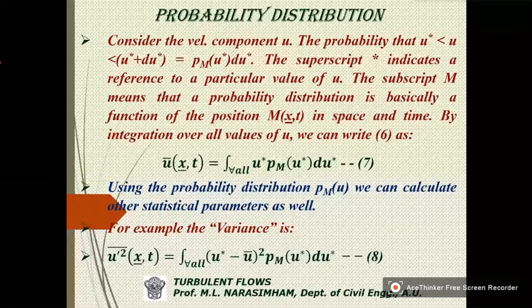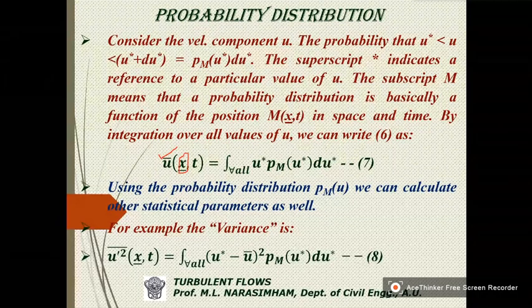See, the 7 is a single point, but only one parameter. This also is a single point, but two parameters.